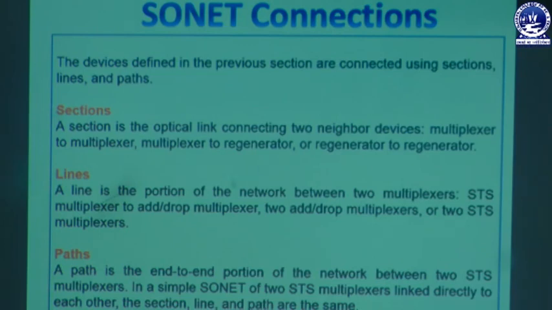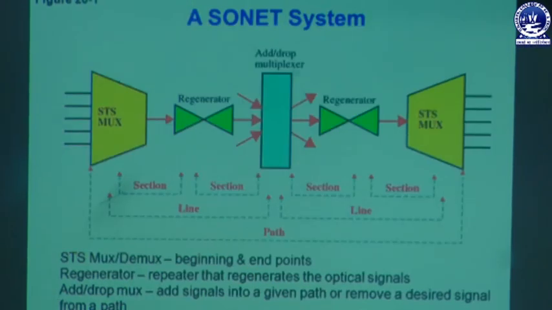We have already discussed what a section is, what a line is and what a path is. Now we will be moving to the SONET system. There are two terminals where the sender side has the STS multiplexer or demultiplexer, and at the other terminal also there is an STS multiplexer or demultiplexer.